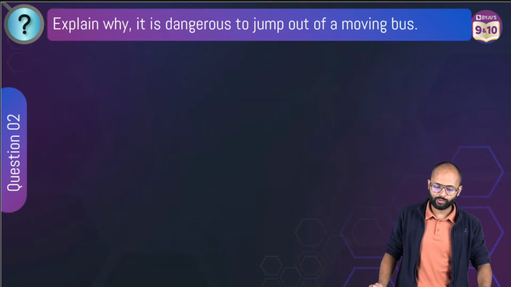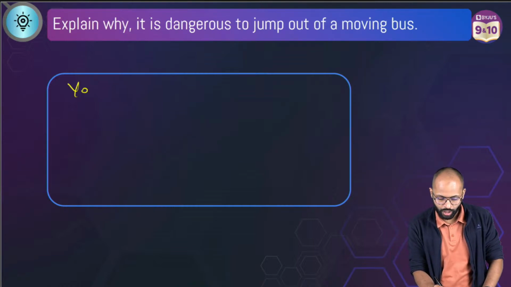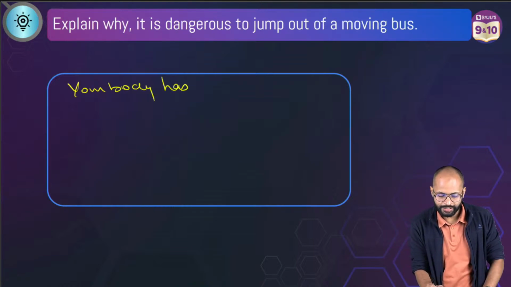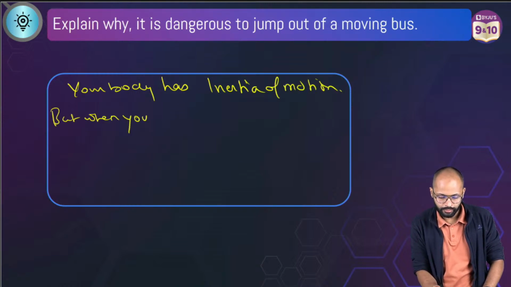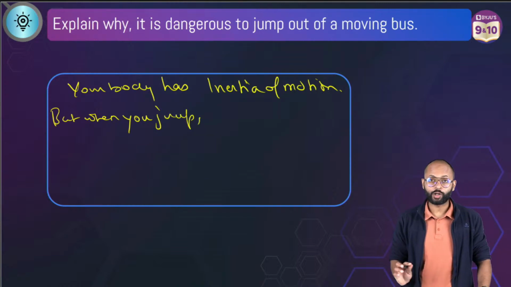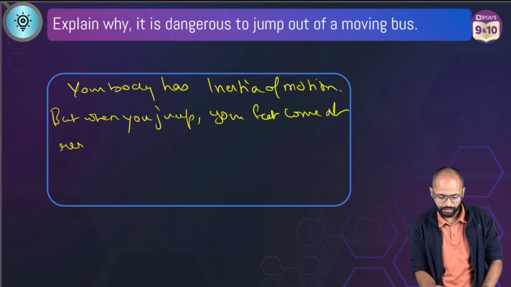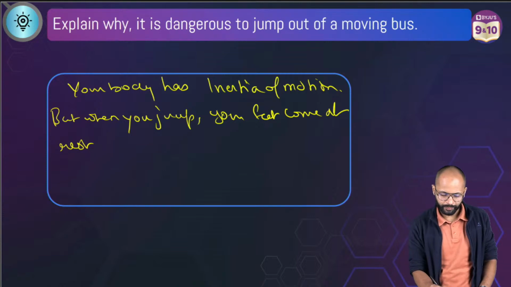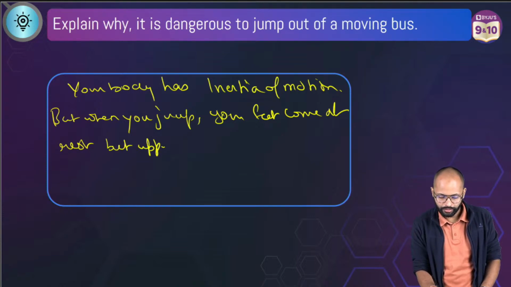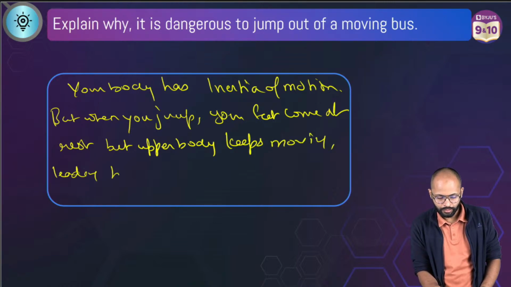Why is it dangerous to jump out of a moving bus? Because your body has inertia of motion. But when you jump, I'm writing the answer out to show you. I don't do this usually. But when you jump, your feet come to rest because they are in contact with the ground. But the upper body keeps moving, leading to a fall.